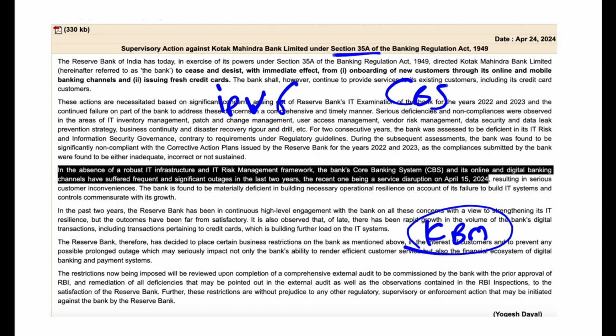So under section 35A of the Banking Regulation Act 1949, action was taken against Kotak Mahindra Bank because its IT infrastructure was not adequate. There were a lot of outages. The most recent outage happened on 15th of April 2024, and look, RBI was so swift. 15th April outage happened, 24th of April they put the supervisory action.